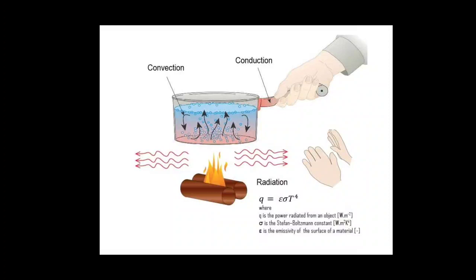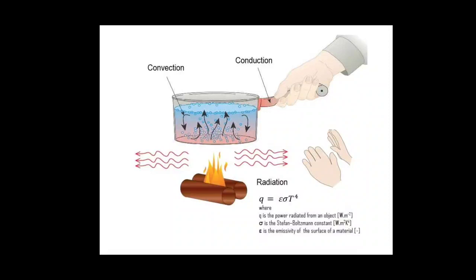So the hot fluid from the bottom will move up, carrying the heat from bottom to top. Then the colder fluid from the top will move down. So essentially the fluid itself is moving, and it is making the whole region in the pot contained by the fluid hot.